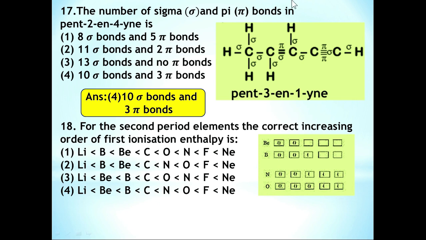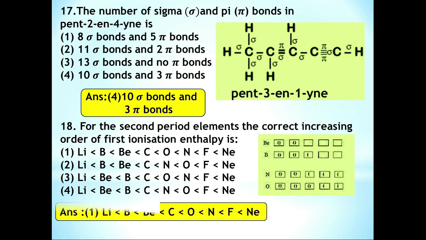Here, if you consider the elements from the second period, lithium, beryllium, boron, carbon, nitrogen, oxygen, fluorine and neon, ionization enthalpy increases along the period, but we have some exceptions, that is boron and beryllium, and oxygen and nitrogen. In case of boron and beryllium, ionization enthalpy for beryllium is greater than boron because of the stable electronic configuration.